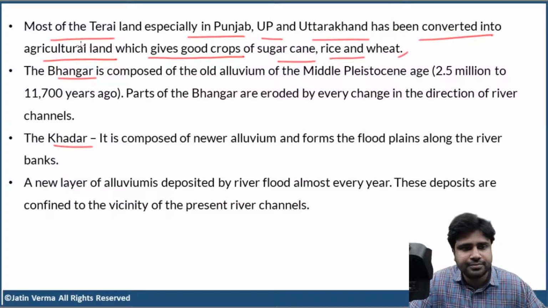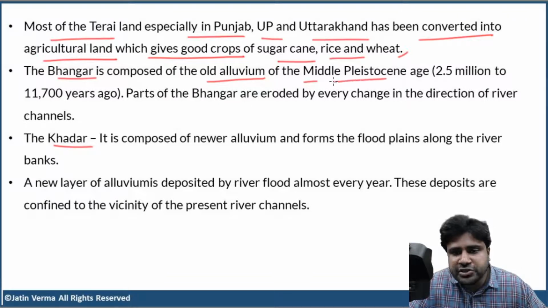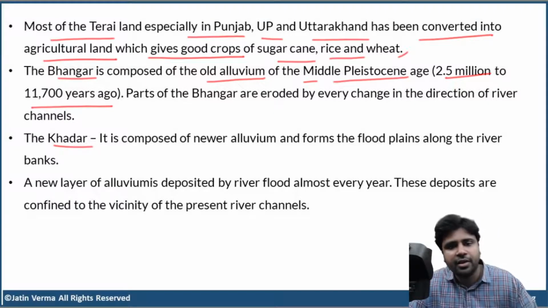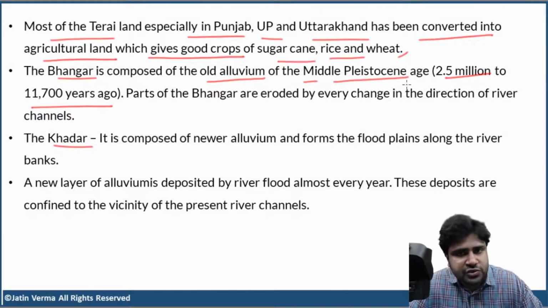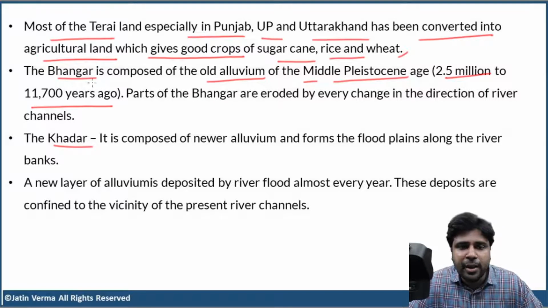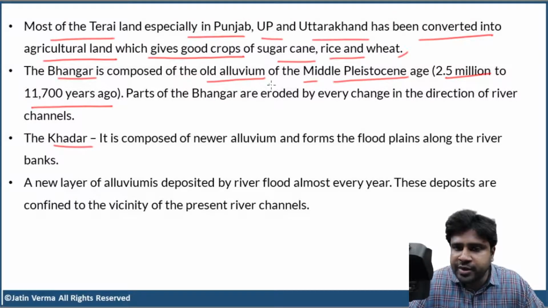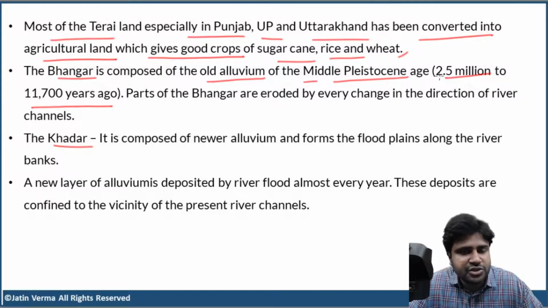Now, the Bhangar is composed of the old alluvium of the middle Pleistocene age. What do you mean by Pleistocene age? 2.5 million to 11,700 years ago. Actually that is the Pleistocene age, and old alluvium is of middle Pleistocene age. So Bhangar is composed of the old alluvium of the middle Pleistocene age.